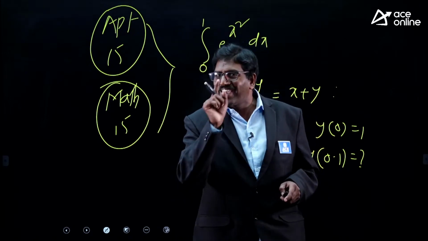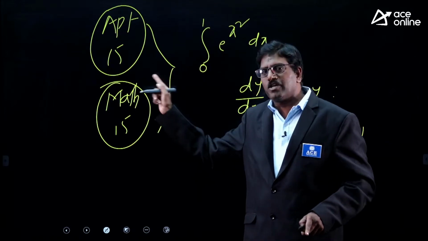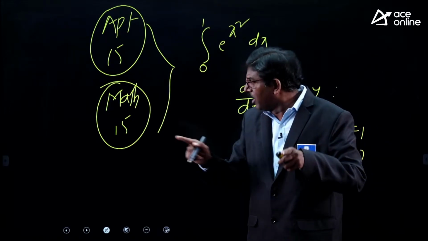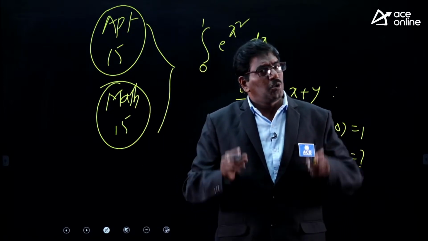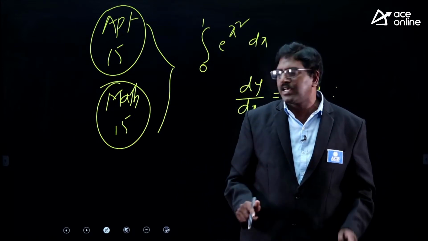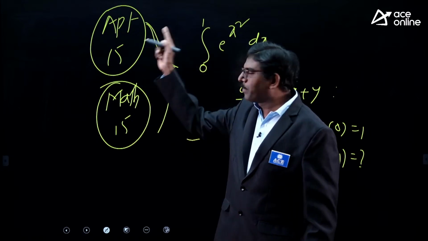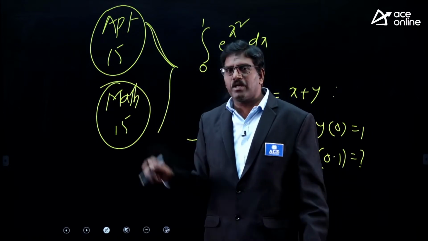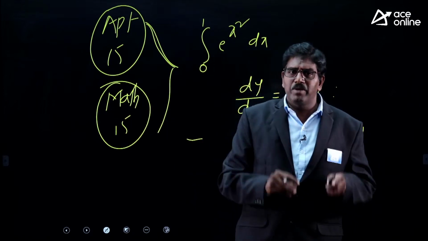You will not crack the GATE examination if you give last priority to mathematics. To crack GATE, to get a good score and good percentile, one has to prepare these two subjects thoroughly, particularly mathematics.